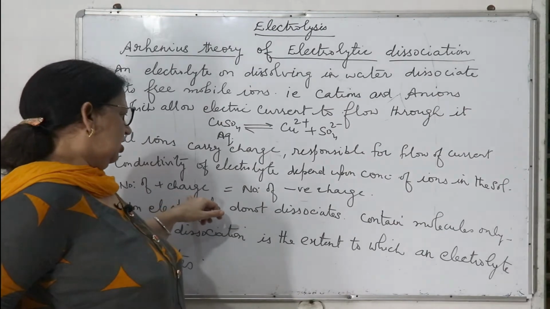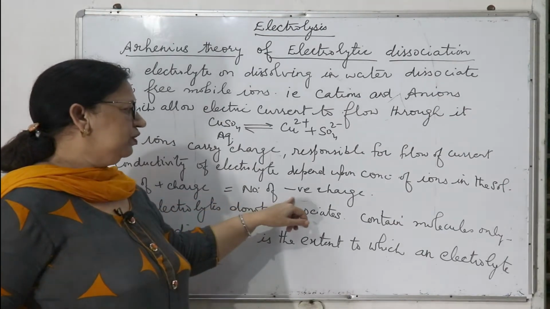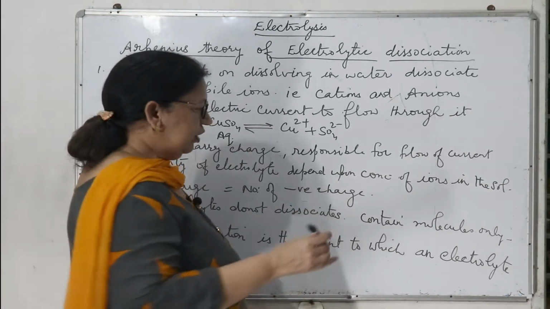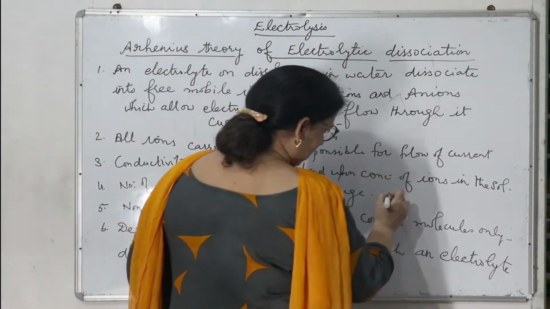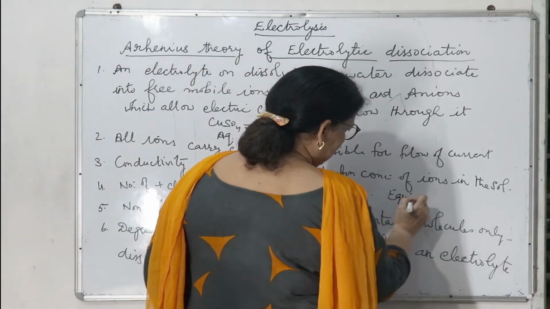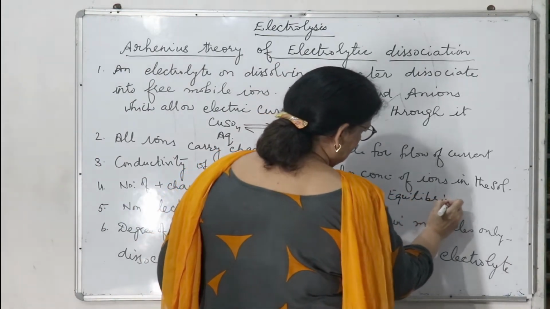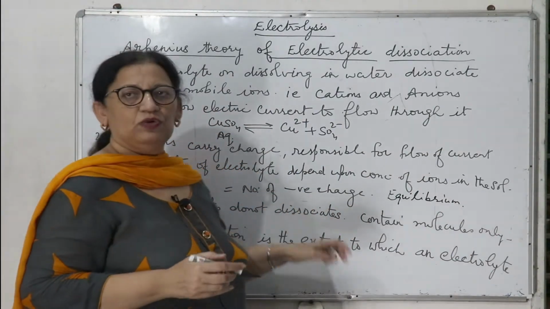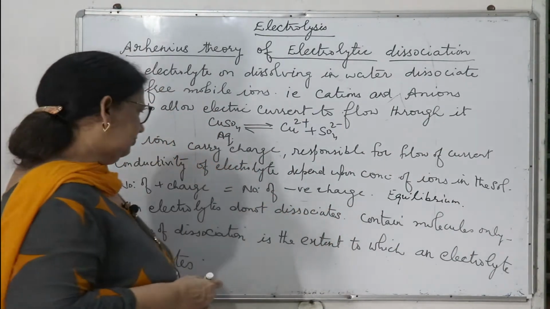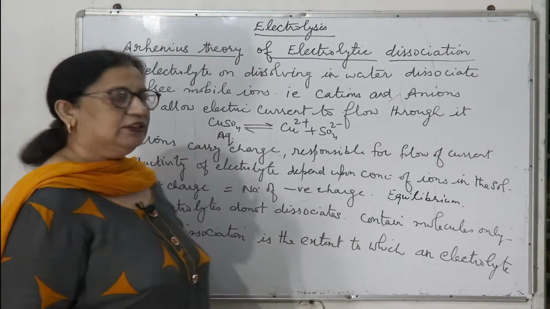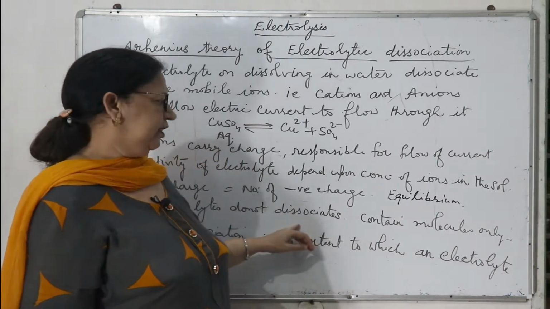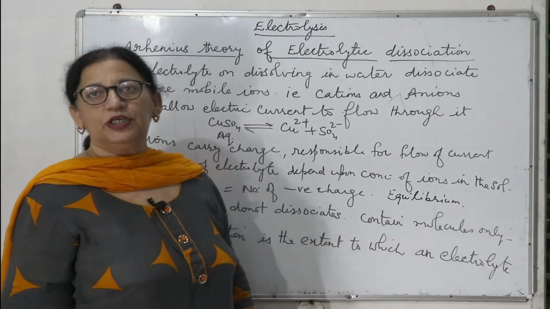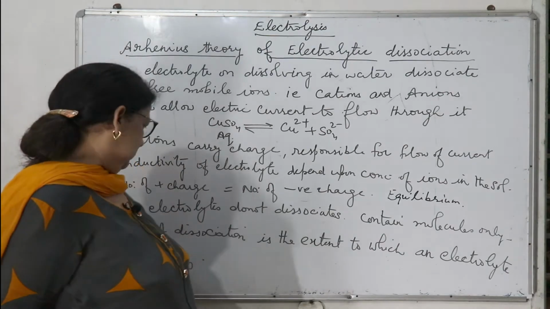Number of positive charge should be equal to the number of negative charge. So there should be equilibrium. Equilibrium should be developed, that the number of positive charge should always be equal to the number of negative charge. Non-electrolytes do not dissociate, they do not conduct electricity. Why do they not conduct electricity? Because they contain only molecules, they do not form ions.